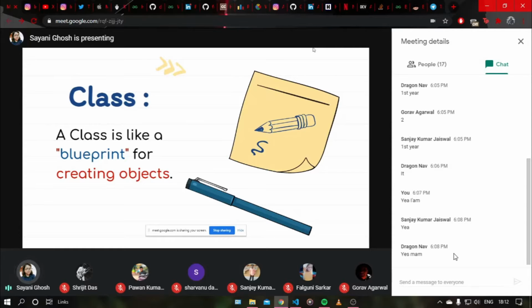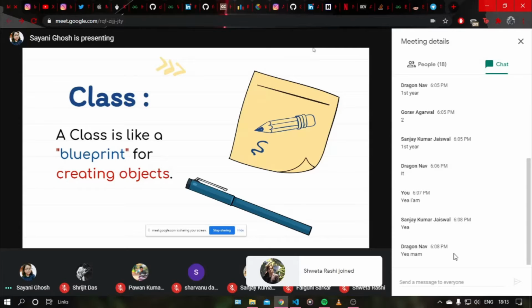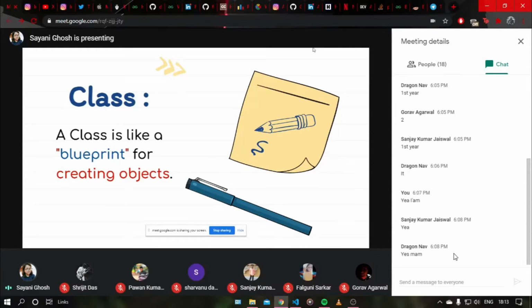Mainly I would like to point out it's a template for creating objects, that means for adding students in a class. Whenever we add a student, we will give him or her a roll number, a name, just like that. In Python programming, we have a class and objects, just like I told you how the class register and students work. This is the basic definition of what a class and objects are.